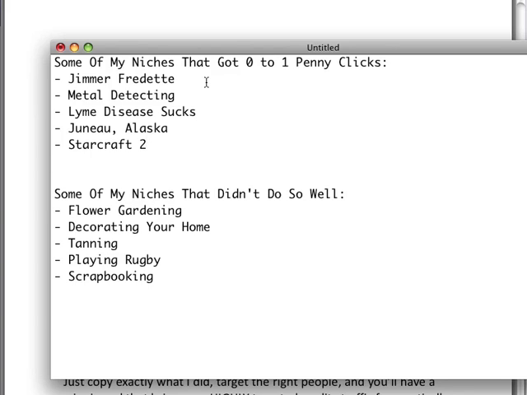StarCraft 2. Now this is a biggie here, because you're probably looking at these 4. Granted, Jimmer Fredette is probably a little bit competitive now with all the news that's talking about him, all the news websites out there. But most of these are not very competitive niches. Juneau, Alaska, Lyme disease, metal detecting. Those aren't very competitive, and so you're probably thinking, well, he's doing well because those aren't competitive niches. But look at StarCraft 2.